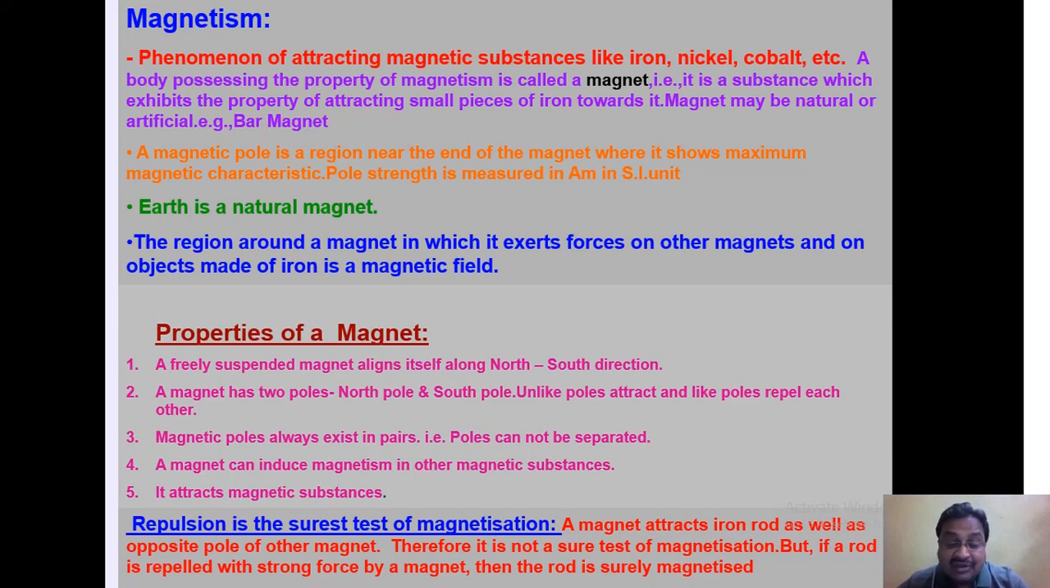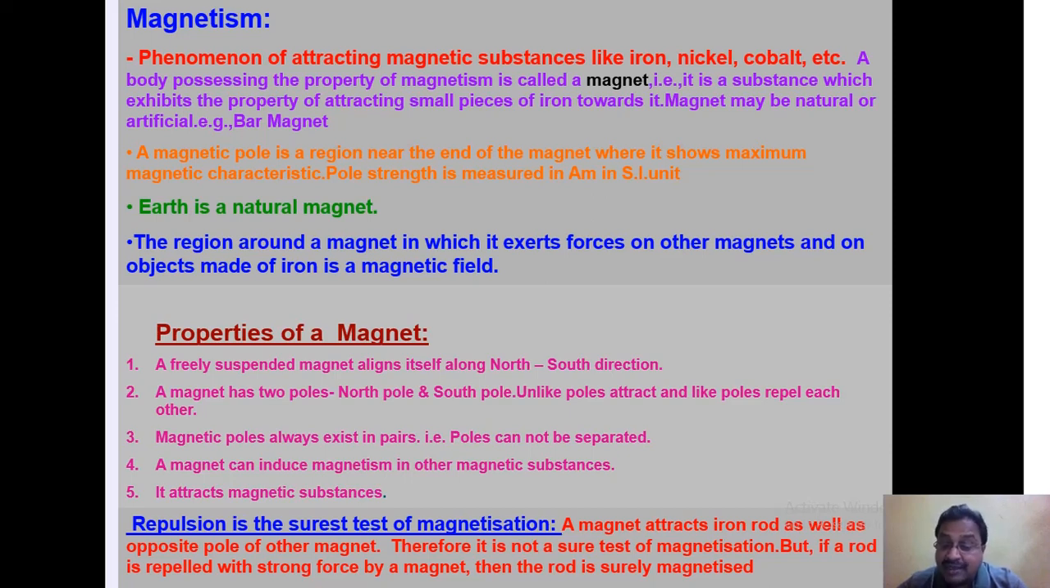If you take an alpine small needle, rub it against a magnet, then the needle becomes a magnet again. So, we may say magnetism is induced in it. And the last property is that any magnet has the capability of attracting magnetic substances. So, whatever the attractive property it has, repulsion is the surest test of magnetization. A magnet can be identified surely with 100% accuracy if it repels.